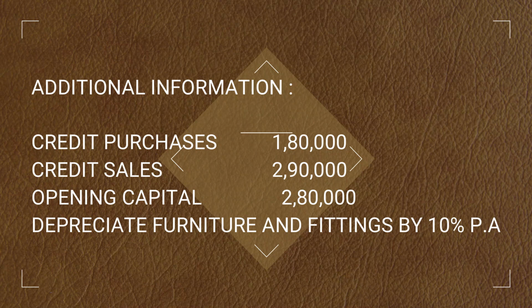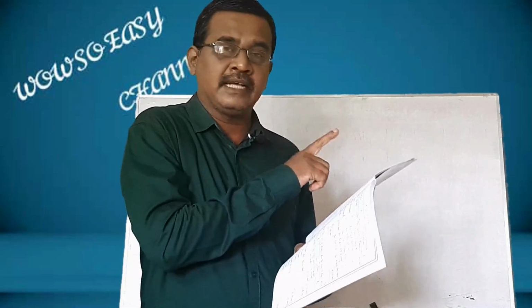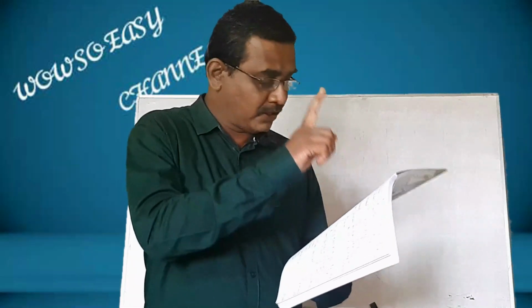Then depreciate furniture and fittings, that I have already told you how to calculate, and that depreciation will come to 8,000. This 8,000 alone should be shown in the P&L account debit side as depreciation on furniture 8,000.